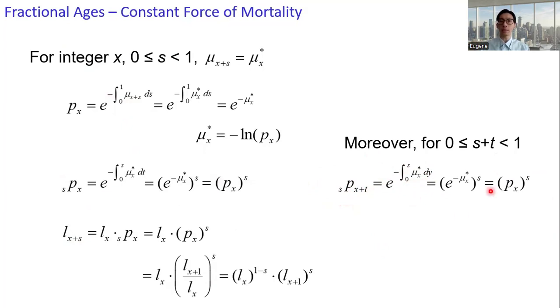And we get the same expression as sPx, which is px raised to the power s. That is, as long as you are finding the survival probability between the same two integral ages, the expression is the 1-year survival probability at age x raised to the power of the duration, px raised to the power s.